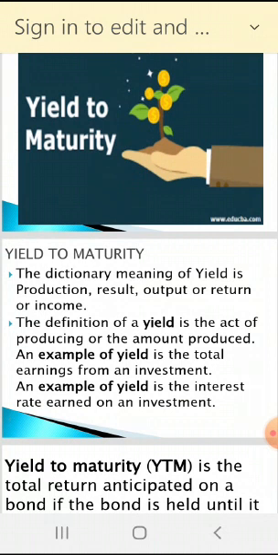An example of yield is the total earnings from an investment, that is, the interest rate earned on an investment. So we have to find out the rate, how much we are going to earn from the investment. That is known as the yield to maturity.